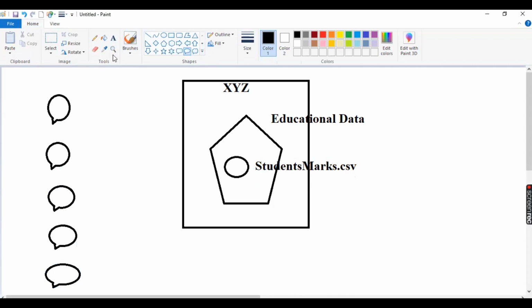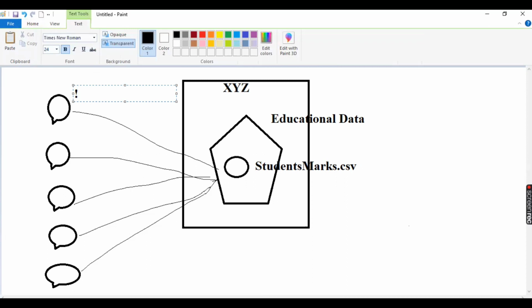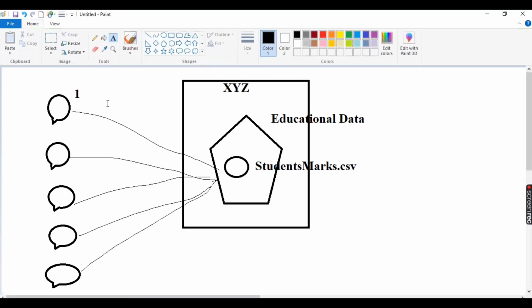So these five subject teachers want to fill their information in the Excel sheet, right? Suppose anybody from you shared this Excel sheet with all the five subject teachers, and you ask them, hey all teachers, please upload your students' subject marks in this student marks.csv. So suppose subject teacher one entered some information about the physics subject. Student one, what is the mark? Student two, what is the mark? Student three, what is the mark? And suppose he saved the file student marks.csv.